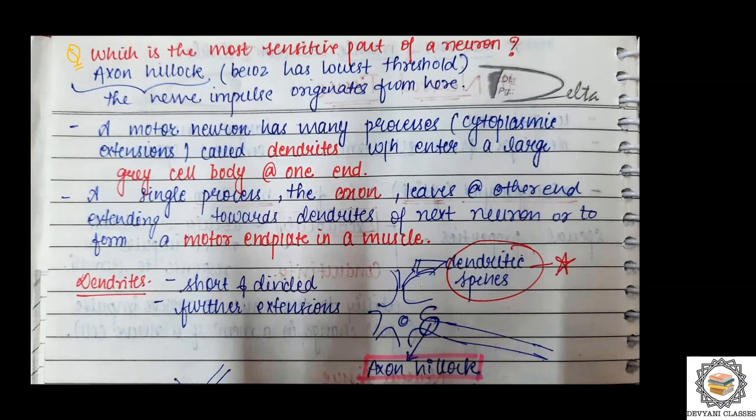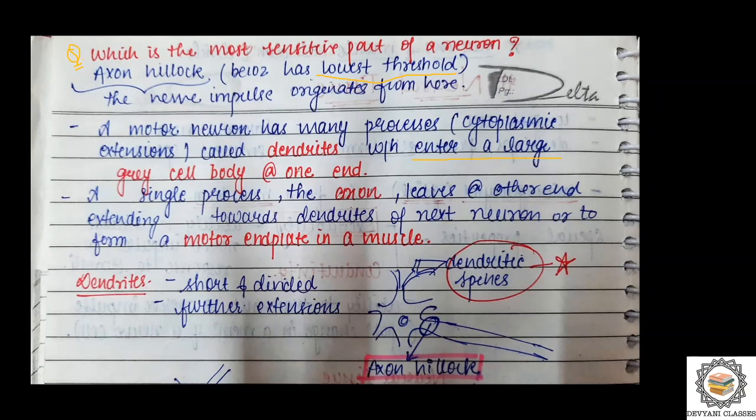These are the dendrites, or we can say the dendritic spines. The axon hillock is the most sensitive part because it has the lowest threshold. Actually, the origination of the nerve impulse takes place from this place only. So a motor neuron has many processes, cytoplasmic extensions, known as dendrites, which I told you earlier, which enter a large gray cell body at one end.